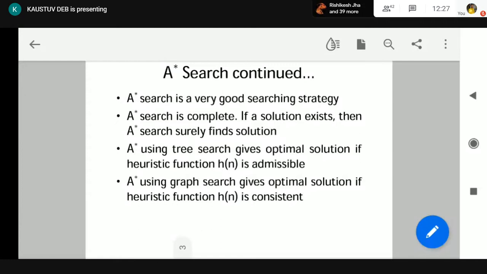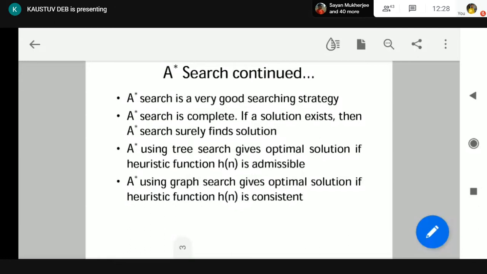As you can remember, we have ensured the completeness and optimality of uniform cost search by providing this constant: the cost of every path, the cost of reaching every node from another node, should be at least epsilon, where epsilon is a positive constant. If we can ensure each path cost is greater than or equal to epsilon, where epsilon is a positive constant, then A star search ensures completeness.